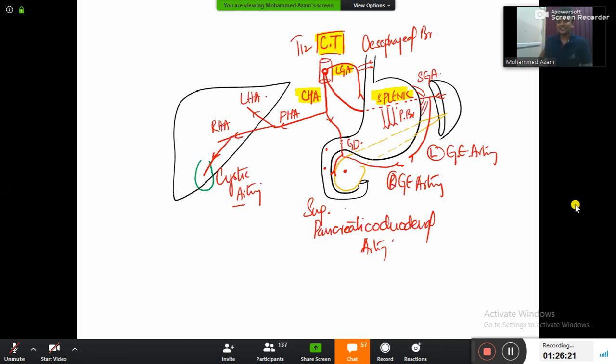And now we are done with this diagram, except for one more branch, guys. Yes, look here. Do you remember lesser curvature? Along the lesser curvature we will be having two gastric arteries, left gastric artery and right gastric artery. On the screen you are able to see left gastric artery. What about the right gastric artery? Right gastric artery is a branch of, tell me.